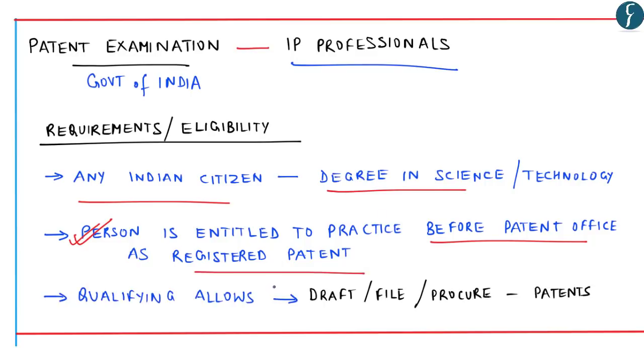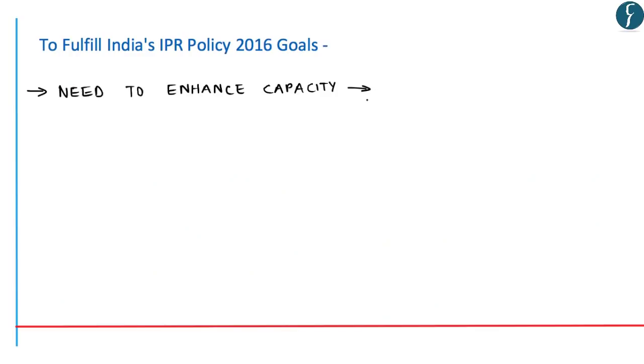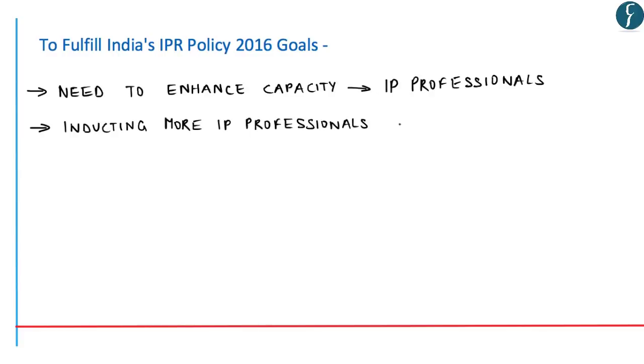Qualifying the exam allows the science graduates to draft, file as well as procure the patents from the patent office on behalf of the inventors. Thus, to fulfill India's IPR policy of 2016 goals, there is a need to enhance capacity with respect to IP professionals. Now, this can be done by inducting more IP professionals who would then teach the courses of intellectual property rights, specifically patents, in engineering colleges.